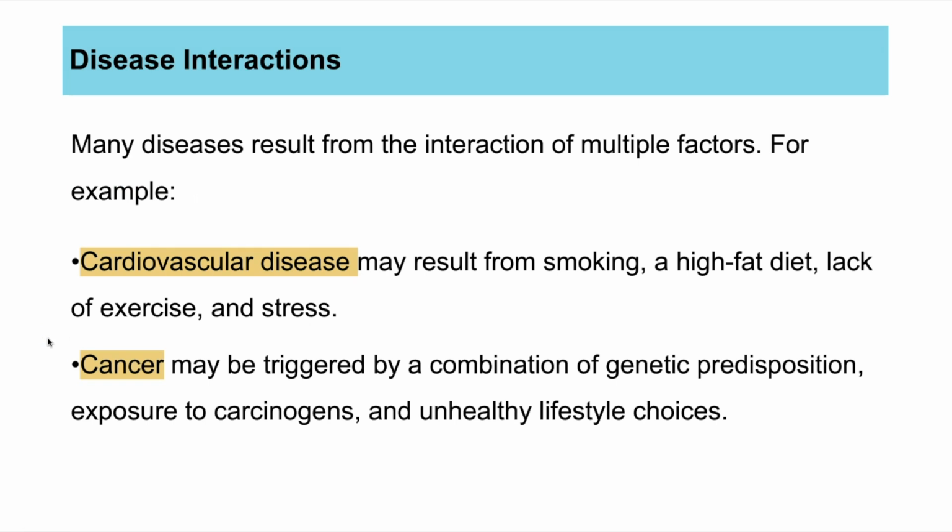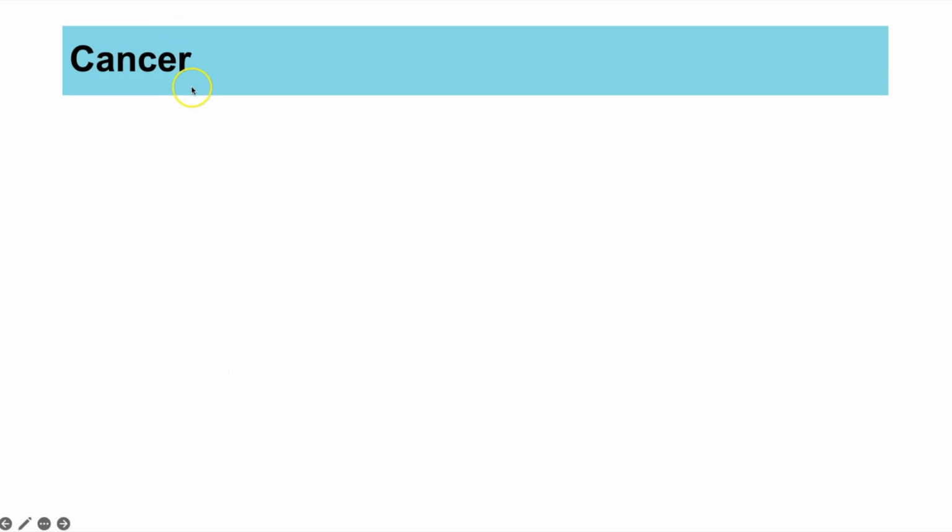Next is looking at interactions. So many diseases result from interactions of multiple factors. So there's usually more than one cause. Cardiovascular disease, for example, might be because someone smoked, they had a high-fat diet, really stressful life, not exercising, and all of those together interacted to result in the cardiovascular disease. Cancer might be triggered by maybe your genetics partially, but also exposure to carcinogens or ionizing radiation and unhealthy lifestyle choices.